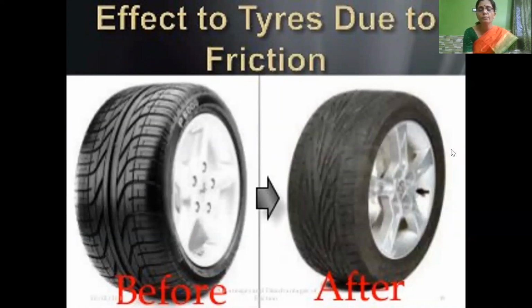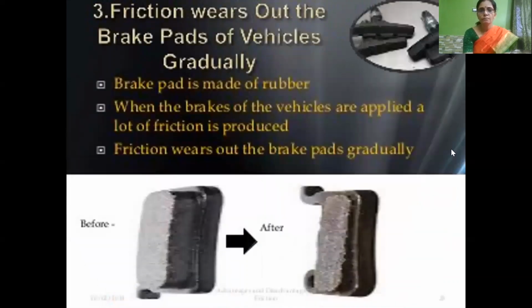Why are grooves made? So that the surface of the tire becomes rough, so there will be more friction. And if it is continuously used, due to friction, the tiny particles of the tire wear off, so that it becomes spoiled and damaged. So after being used for many days, it becomes worn out.